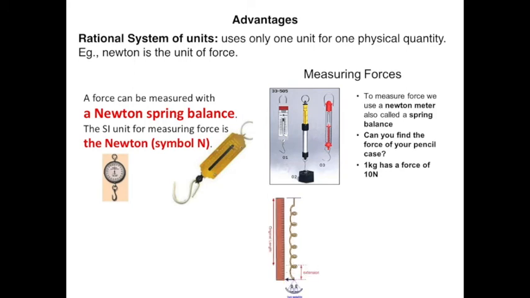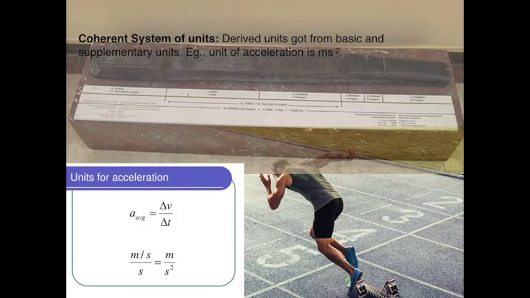That is, it is considered to be a rational system of units. That means only one unit is used to represent a given physical quantity. Like for example, for force, the unit is Newton. Then it's found to be a coherent system of units. That is, the derived units can be got with the help of the fundamental and the supplementary units.